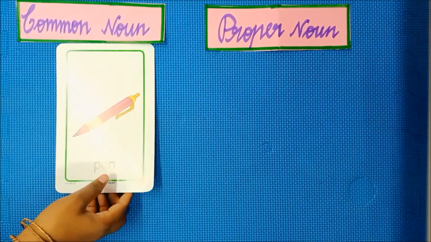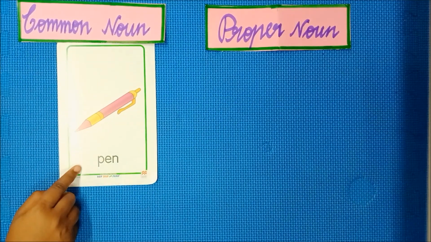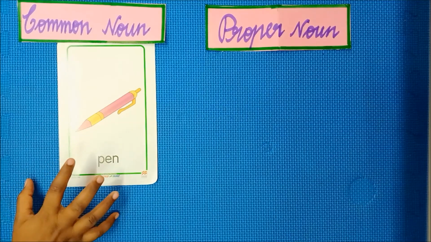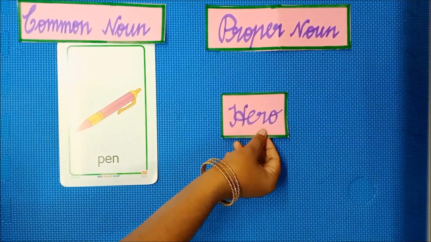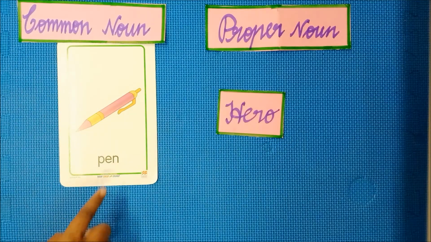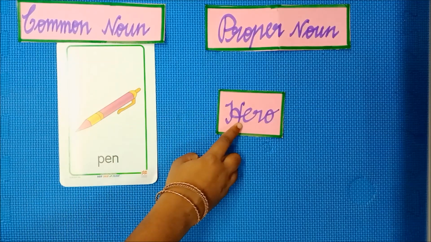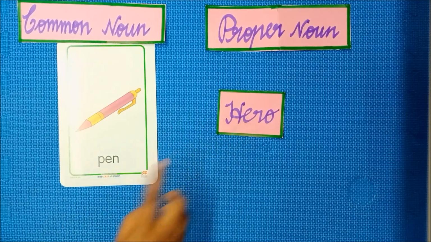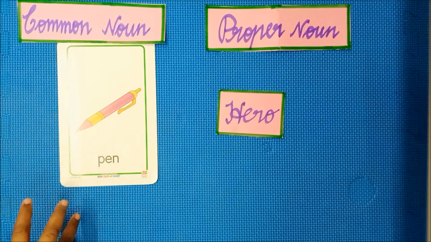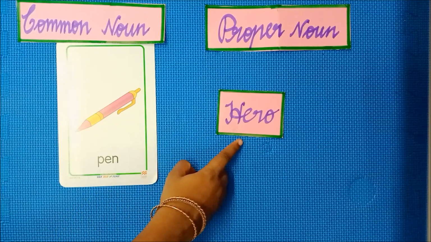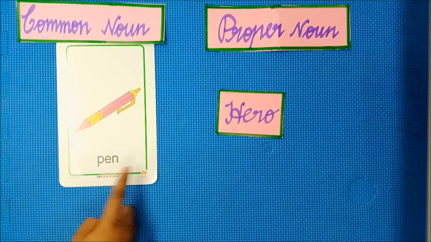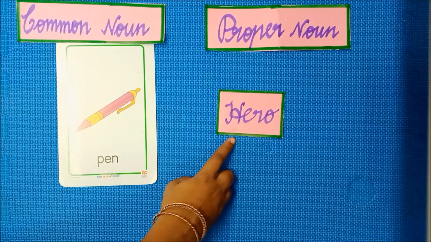Look at the next image, children. What is it? It is a pen. Here I am generally telling pen. When I am telling the specific name of a pen, Hero pen, it is a proper noun. Pen is the common noun. So remember, all things are common nouns. When you give the specific name to a thing, it is called a proper noun. So here pen is the common noun. Hero pen is the proper noun.